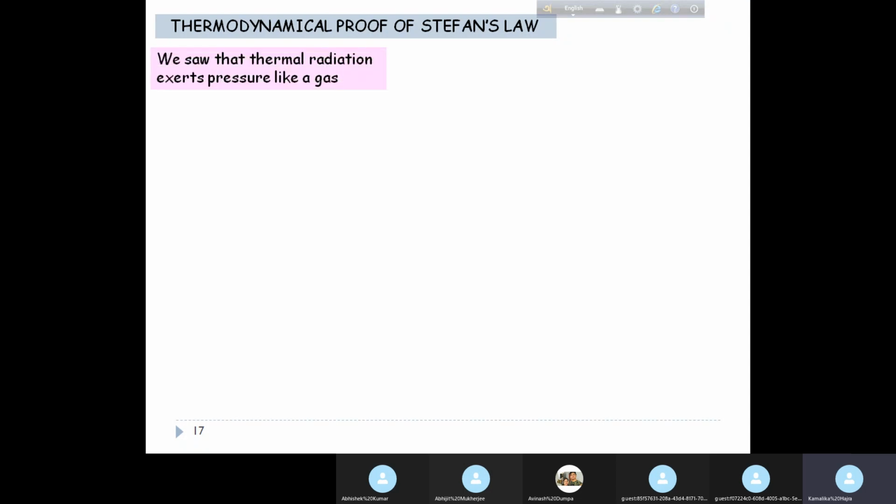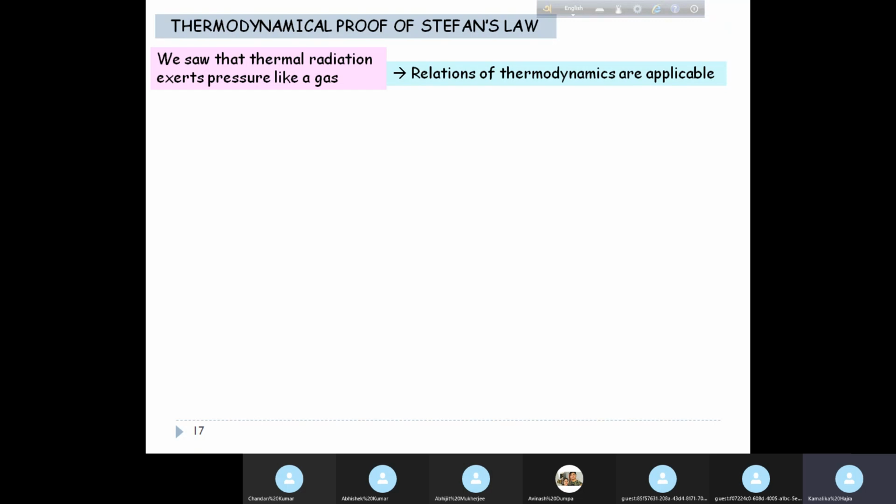Now, how will we thermodynamically prove Stefan's law? We just saw that thermal radiation exerts pressure like a gas, right? For normal incidence, the pressure is U, the energy density, whereas for oblique incidence, the pressure becomes U by 3. This is almost, as I told you, like gas particles exerting pressure on the walls of the container.